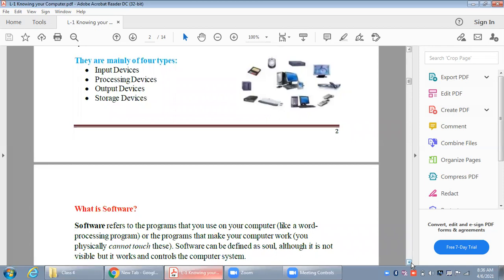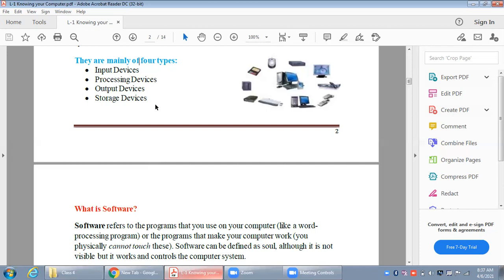For example, keyboard. If I type anything from the keyboard, whatever letters you type will get displayed on the screen of the computer. It means you are entering something into the computer. So keyboard will be treated as an input device. With the help of mouse, we can highlight anything in the computer. It means again you are putting something inside the computer, so it is also treated as an input device.